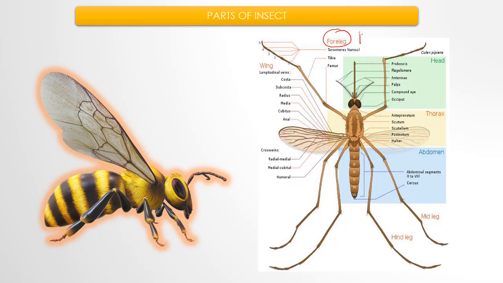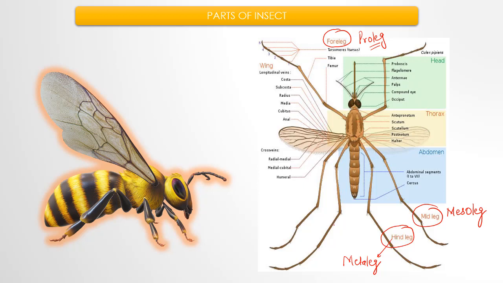Okay, it is also known as proleg. This part, which is the mid leg, also known as mesoleg. And this part, which is hind leg, also known as metaleg. Then they have a pair of wings. These wings help to provide them flight, as well as help to cover their body surface.